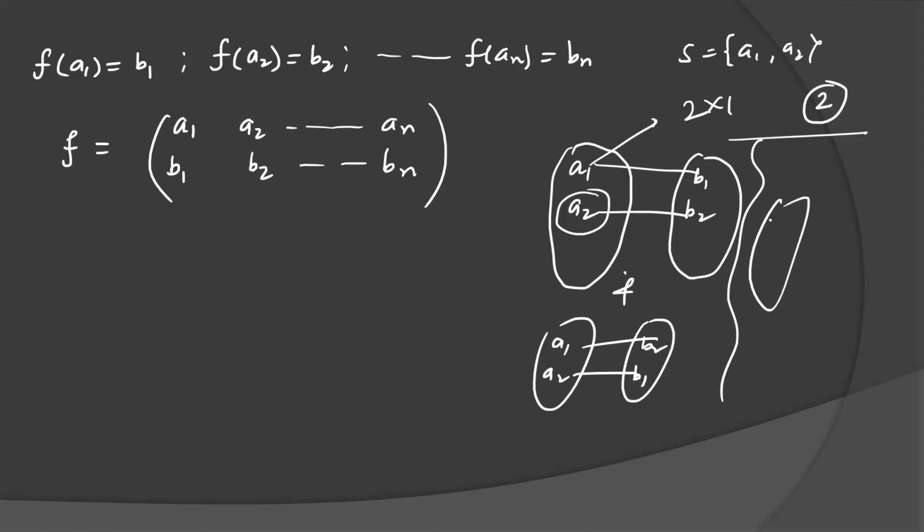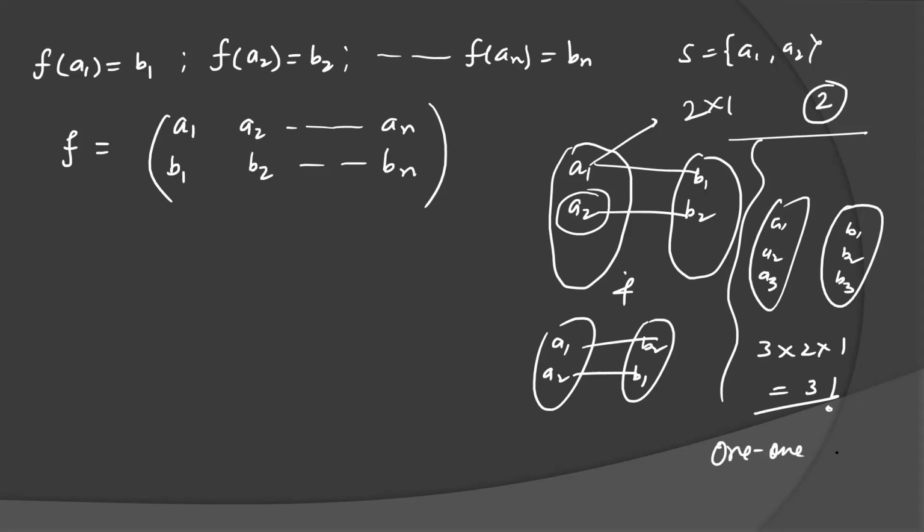If you have three elements A1, A2, A3, and B1, B2, B3 are only some arrangement of A1, A2, A3, then A1 has three choices, A2 has two choices, A3 has one choice. So factorial 3. You know very well that the number of 1-1 onto maps on a set of cardinality n is factorial n.